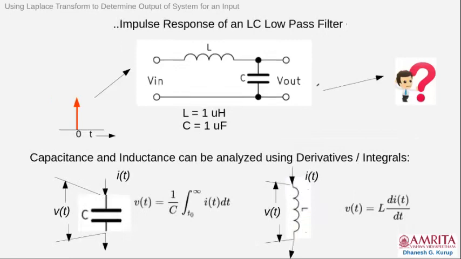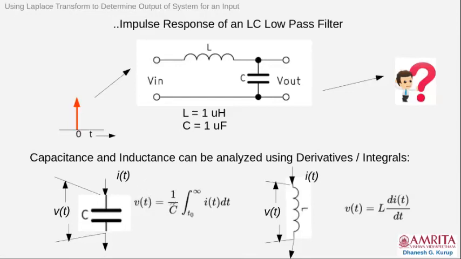Now, before going into that, we must know what are the Laplace transforms of inductance and capacitance, because they constitute the building blocks of the system, LC. So we must know what is the Laplace transform of inductance and capacitance. So from first principles, which we have been studying from school days, we can write the voltage across the capacitance